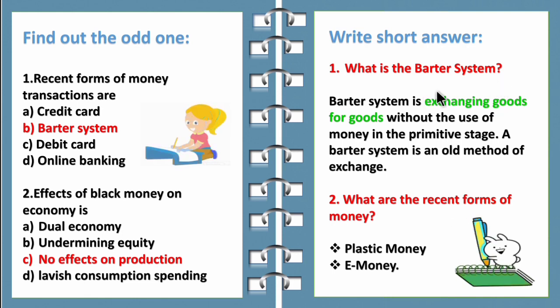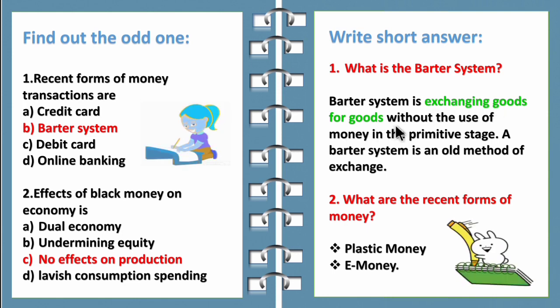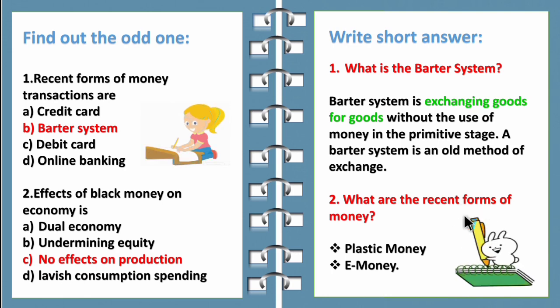So now let's move on to short answer. What is barter system? So barter system means what? It is exchanging goods for goods without the use of money in the primitive stage, and it is the oldest method of exchange. Second question, what are the recent forms of money? Plastic money and e-money.